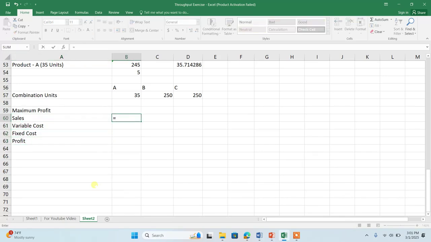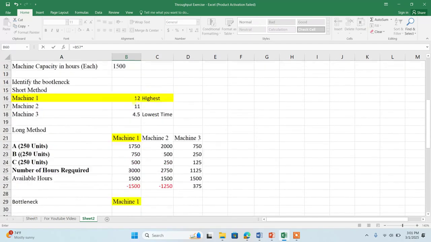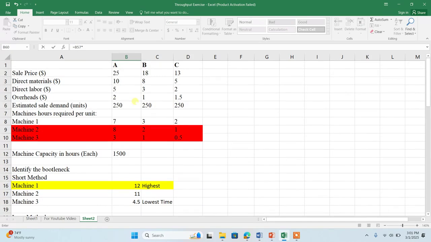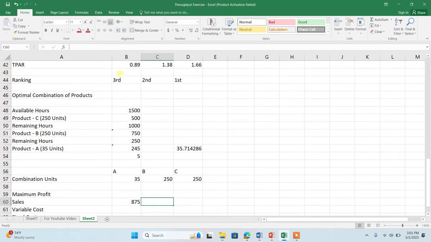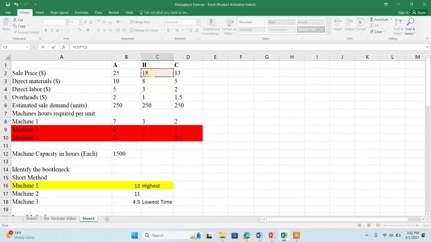How many units am I supposed to produce of the A? 35 units. What is the sale price of one unit? The sale price of one unit is 25. If I produce the 250 units of the B, the sale price of one unit of B is 18.